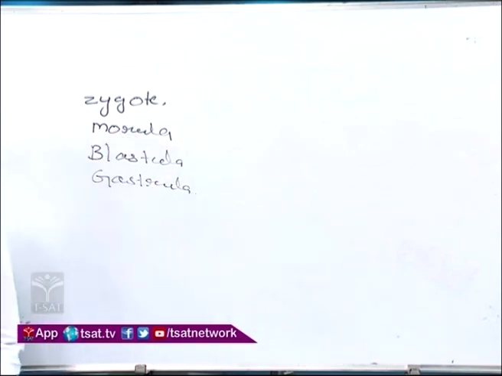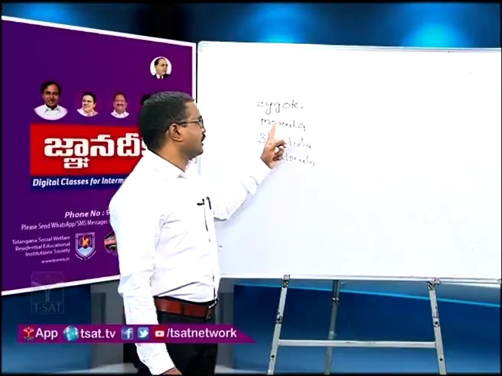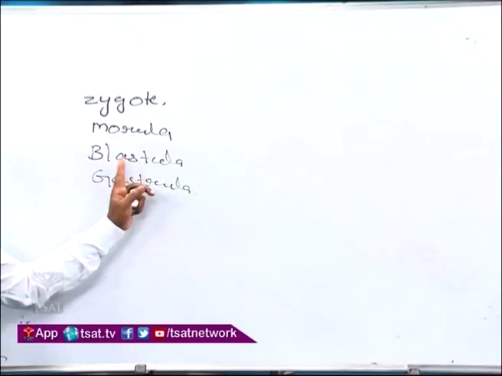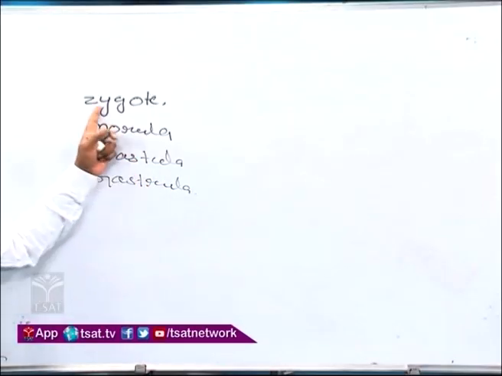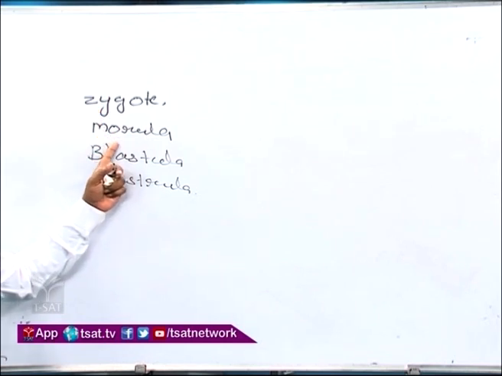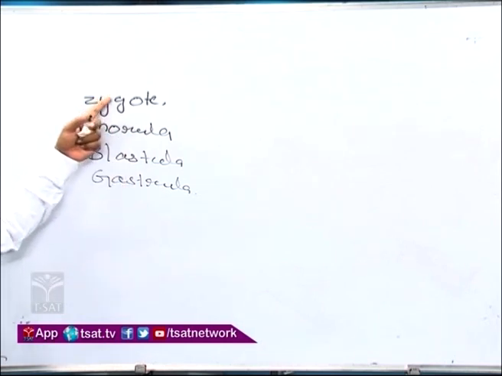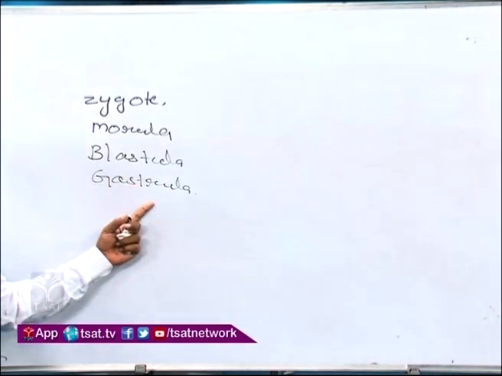Zygote, morula, blastula, gastrula. These stages are included in human embryonic development. These are the sequences of embryonic development stages.